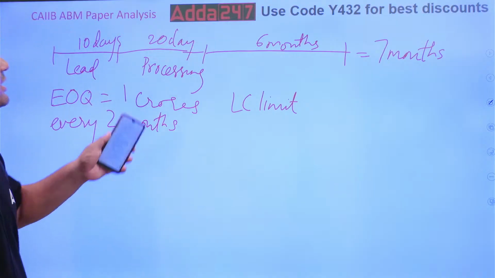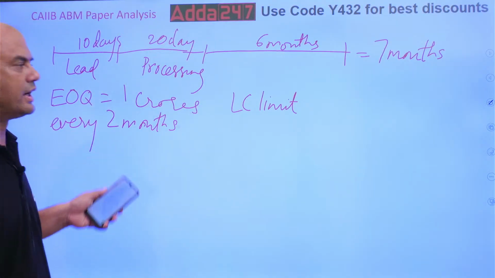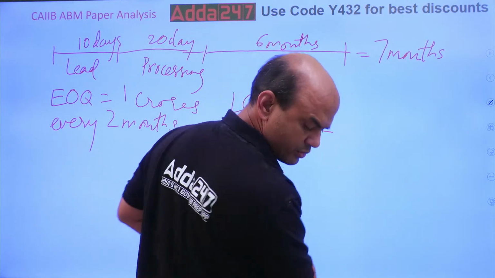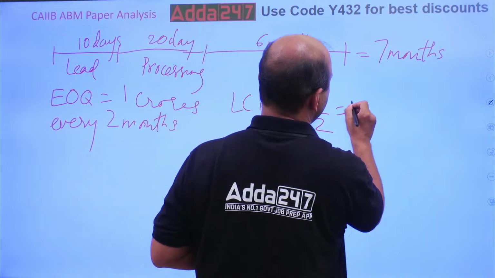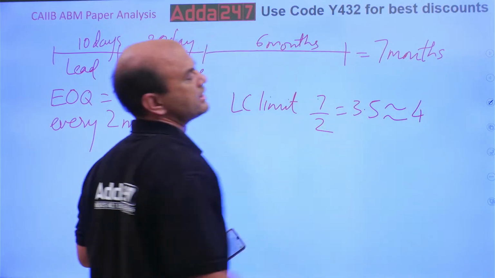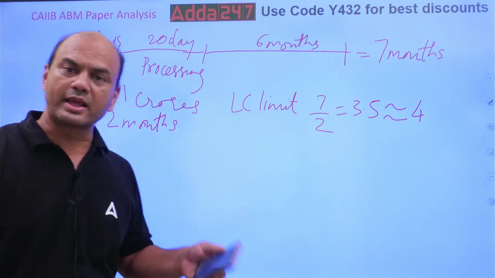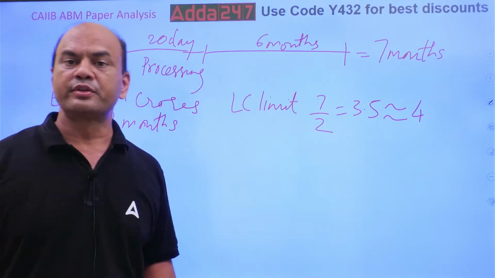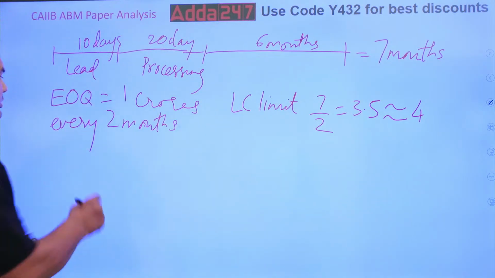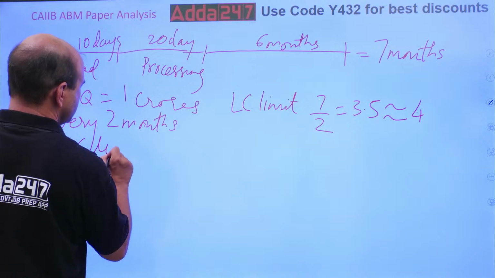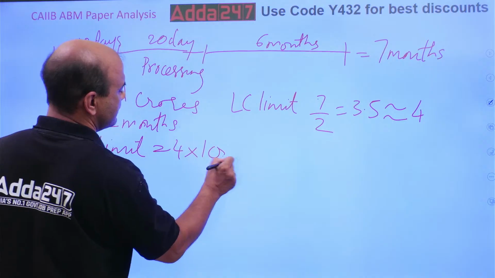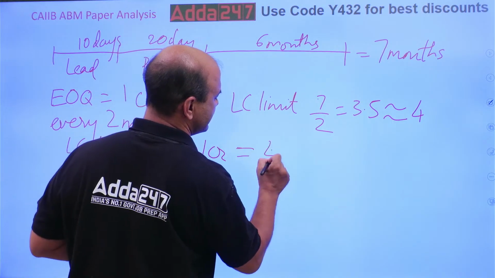So what you have to do is 7 months divided by 2 months. That is 7 upon 2, equal to 3.5. So round it up to the next whole number, 4. So he will have to purchase 4 times in this period. So the LC limit will be sanctioned as 4 times 1 crore, which is equal to 4 crore. This much will be the LC limit.